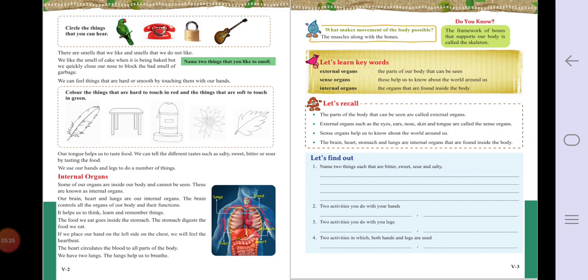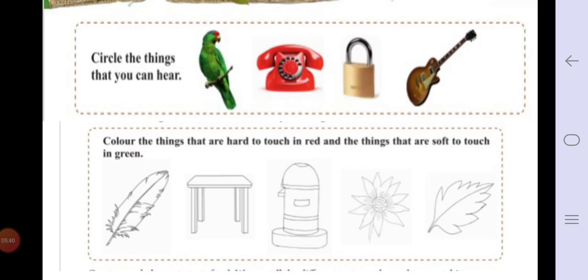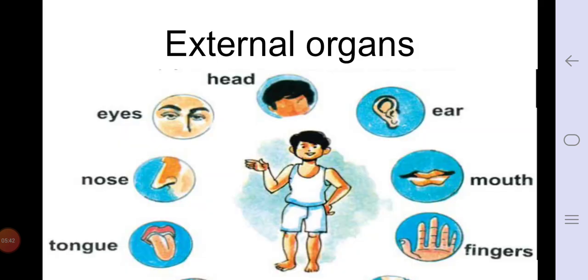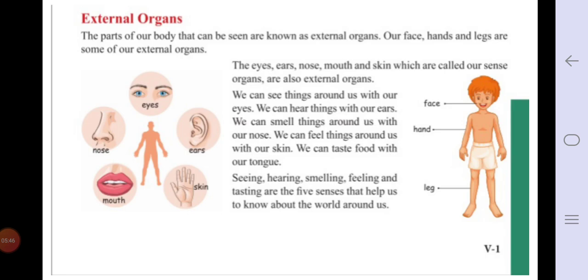Internal organs we'll study in the next period in deep. So for today we'll stop here. You try to understand the external organs. Read the lesson once again for your better understanding.